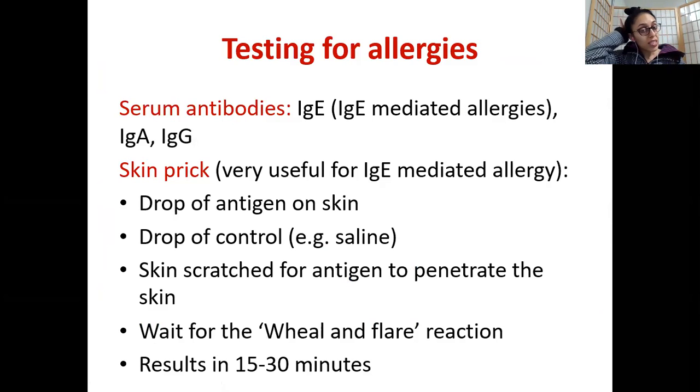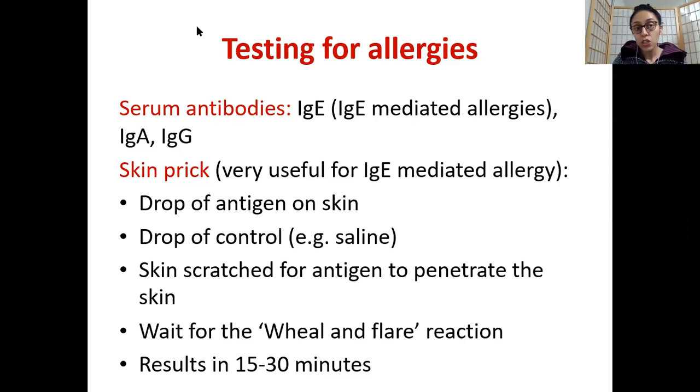Now, testing for allergy. It is much easier to identify if an individual is suffering from allergy in comparison to intolerances. Why? Because it's very easy to do a blood test, and if you have those biomarkers, they are strong indicators that an individual may have an allergy. So allergy testing is much easier compared to identifying intolerances.